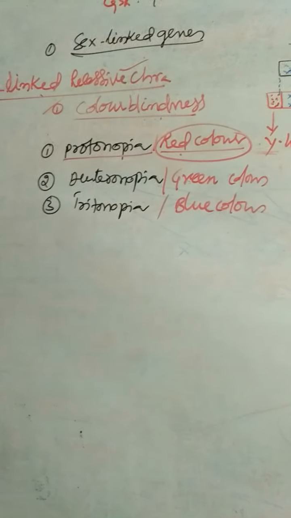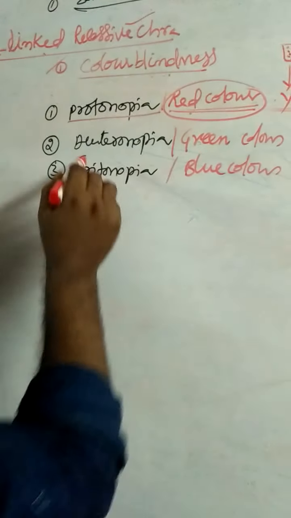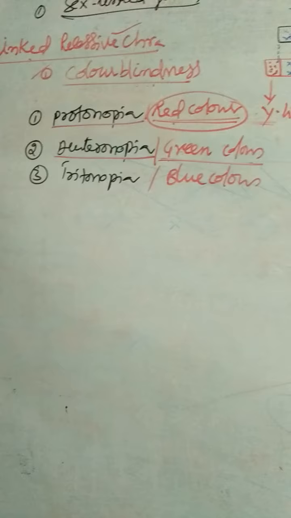In deuteranopia, we are unable to detect the green color.